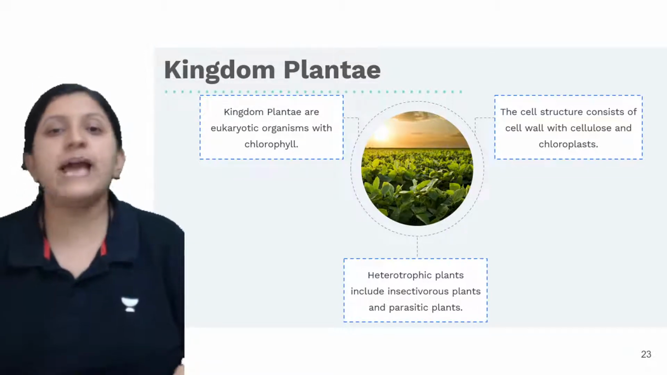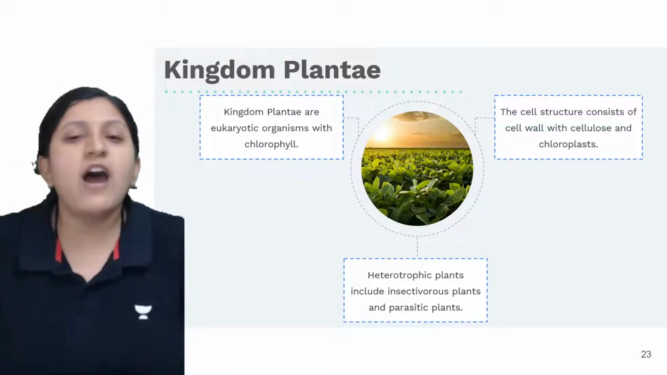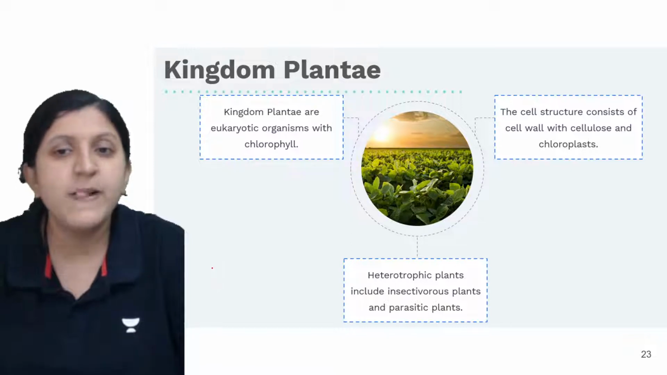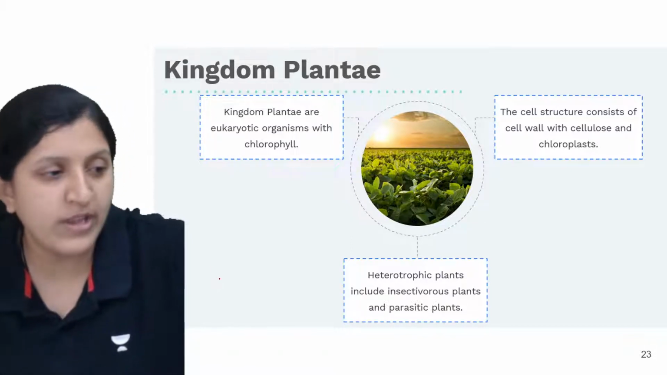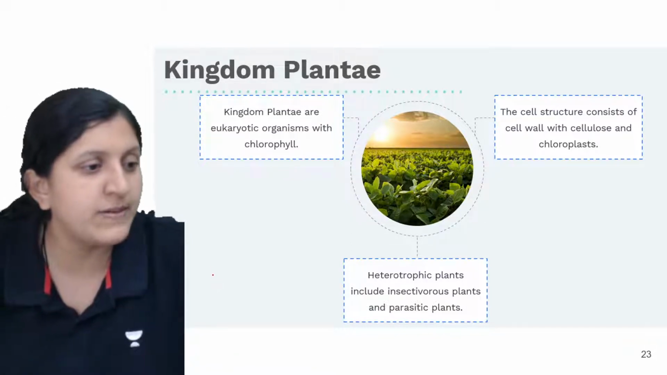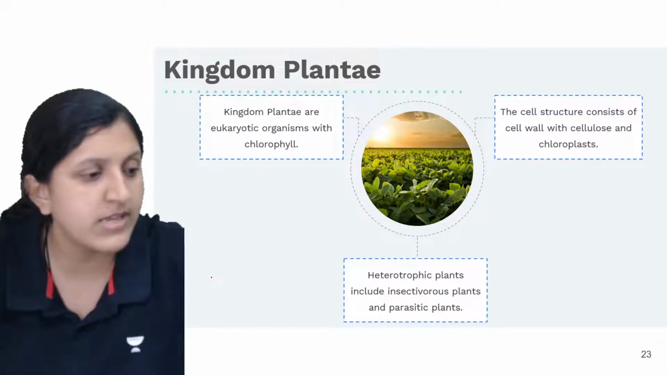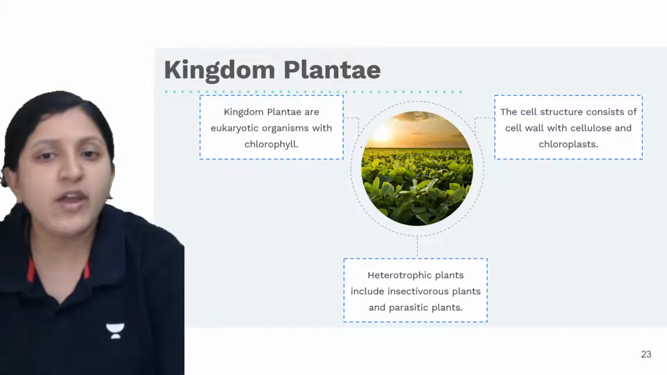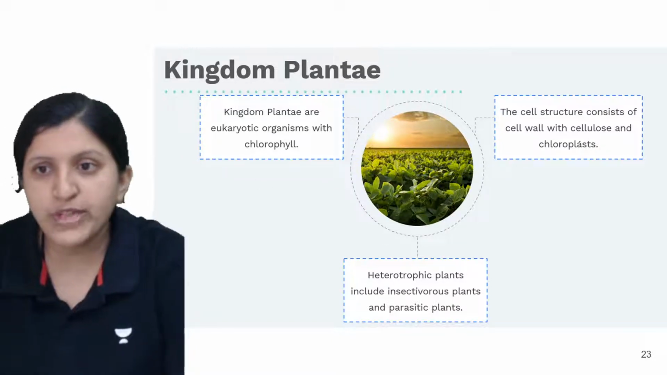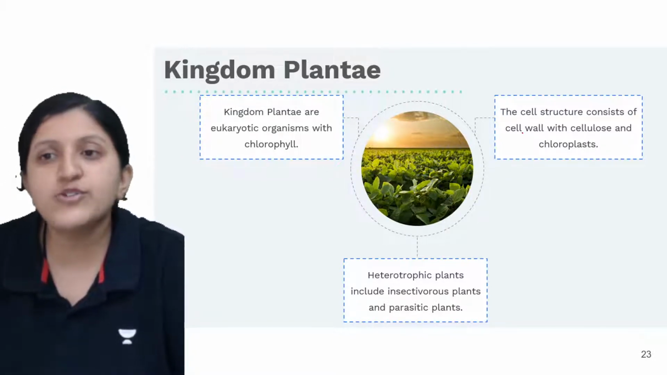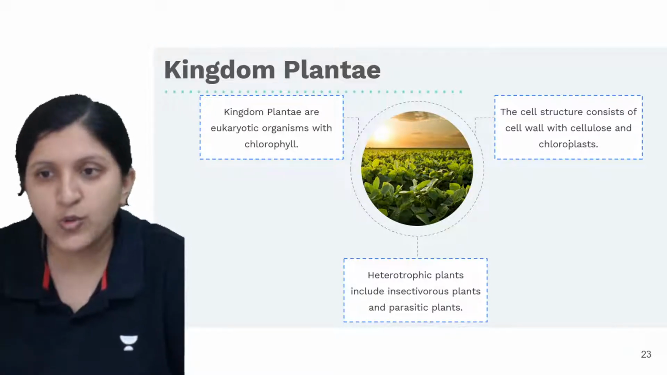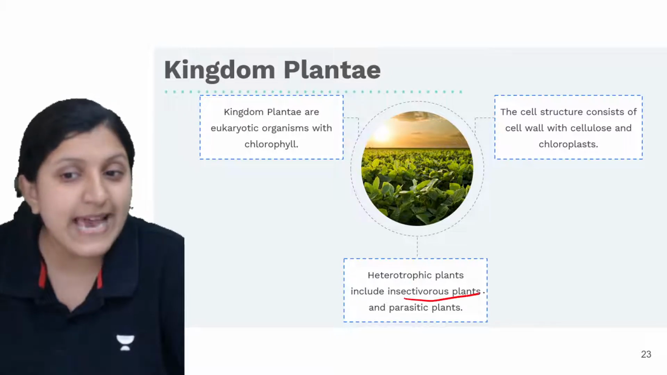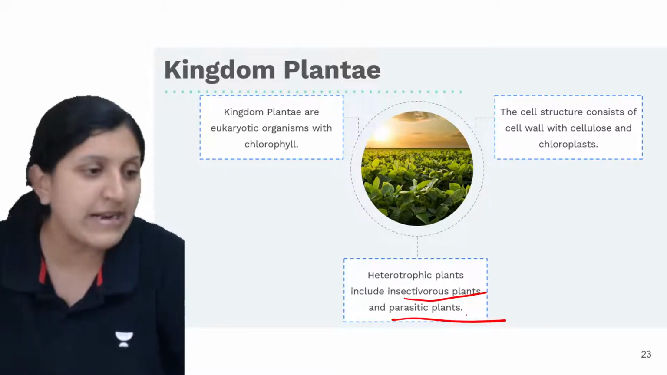Alright, so in Kingdom Plantae are eukaryotic again. These are eukaryotic organisms with the chlorophyll. So the kingdom Plantae are eukaryotic organisms with chlorophyll. The cell structure consists of a cell wall, that is with cellulose, and chloroplast. Heterotrophic plants include insectivorous plants and parasitic plants.